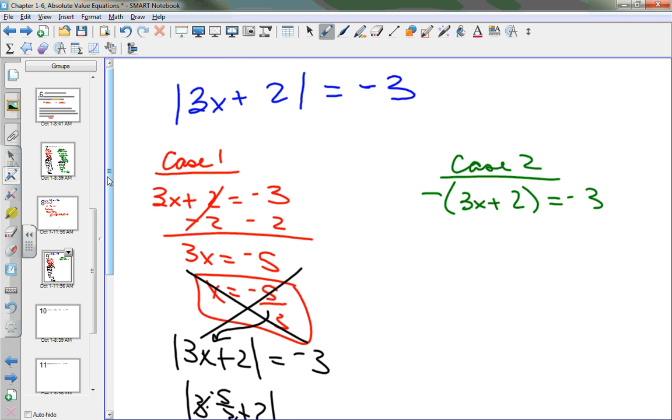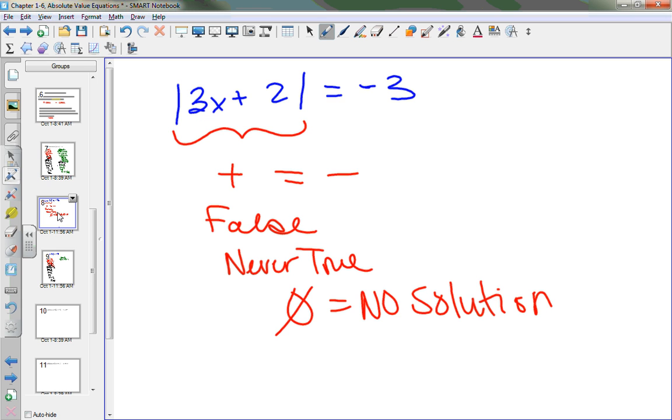Now, can I solve case 2 and do the same thing? I can. And what do you think I'm going to get for that? No solution. Now, do you guys want to show all this work? Or do you want to say, hey, that has to be positive, and that positive is equal to negative, so is that ever possible? You can take the long winding road, or you can take the shortcut and say that's never possible, and show me why. Do we understand that? Okay.